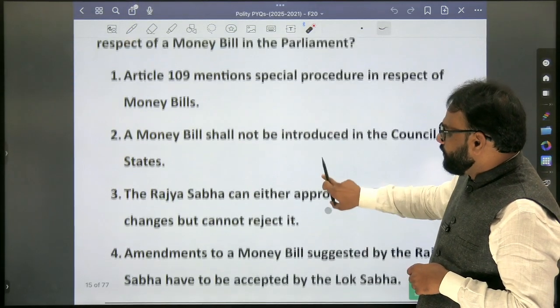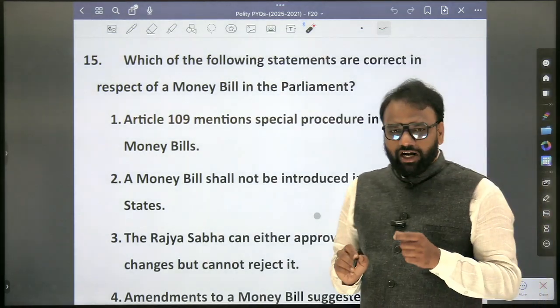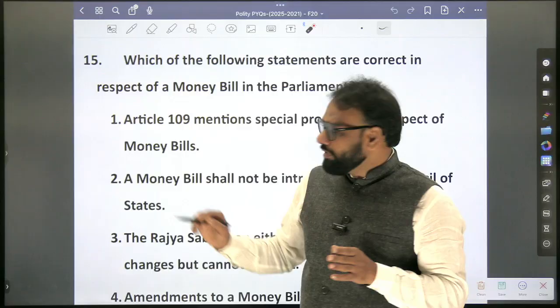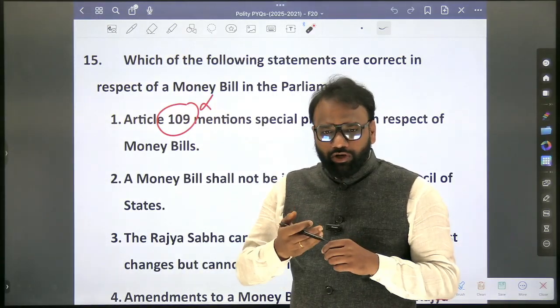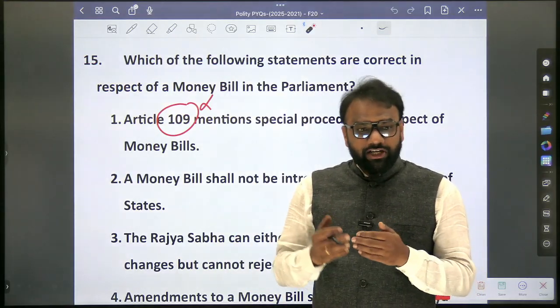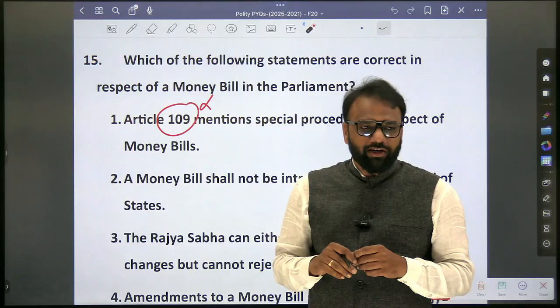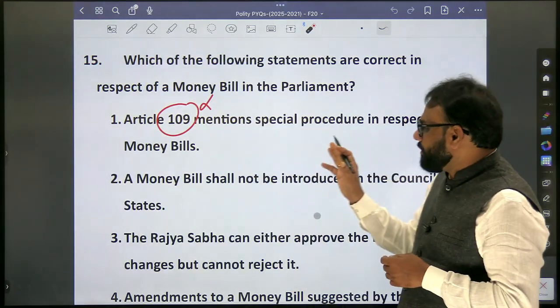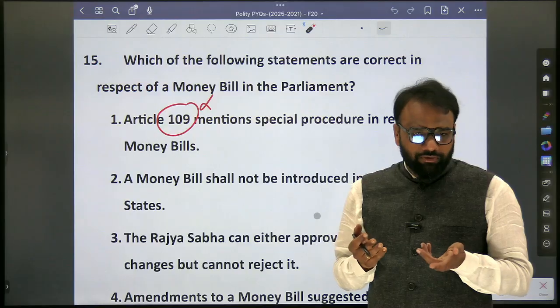Now, if you look at this question, generally we will not focus on article number 109. It's not that important an article. So during our memorization process, we are not focusing on each and every article. But which article do we focus on in the context of money bill? We focus on 110. So now here they asked article number 109 mentions special procedure in respect of money bills. Okay, so we are not that sure.